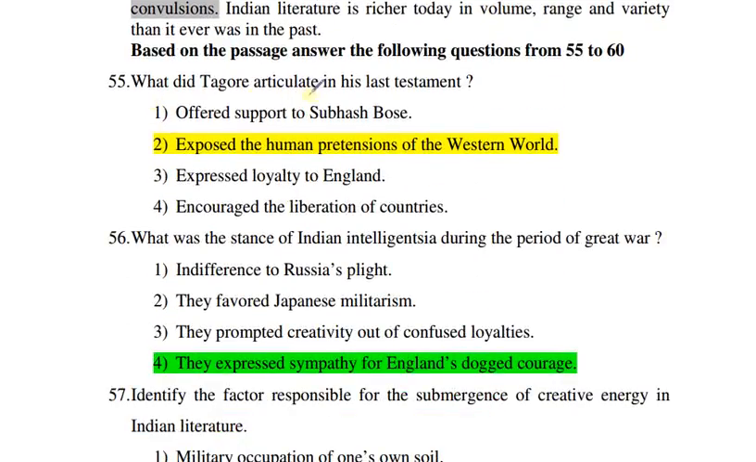What did Tagore articulate in his last testament? Offer support to Subhash Bose, expose the women petitions of the Western world, express loyalty to England, encourage the liberation of countries. The correct answer is 2. What was the stance of Indian intelligentsia during the period of Great War? Indifference to Russia's threat. They favored Japanese militaries. They prompted creativity out of confused loyalties. They expressed sympathy for England's dogged courage. Correct answer is 4.